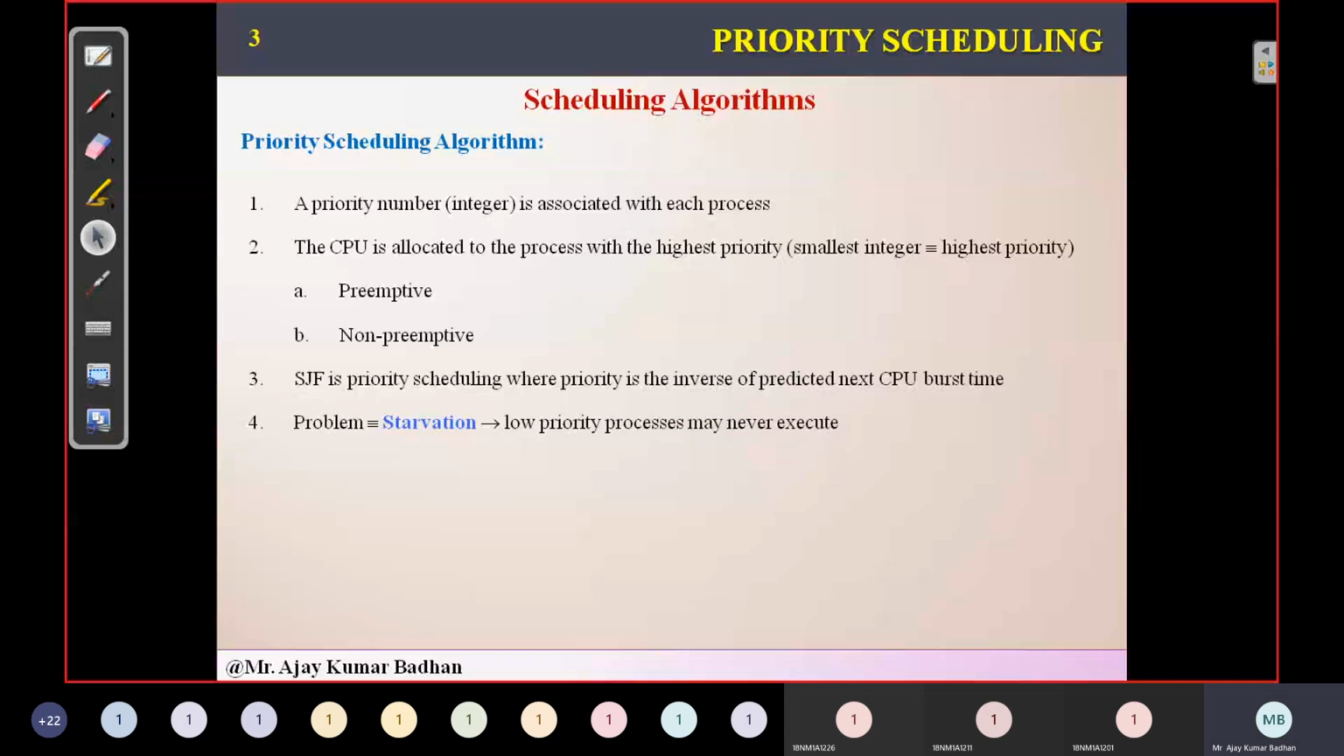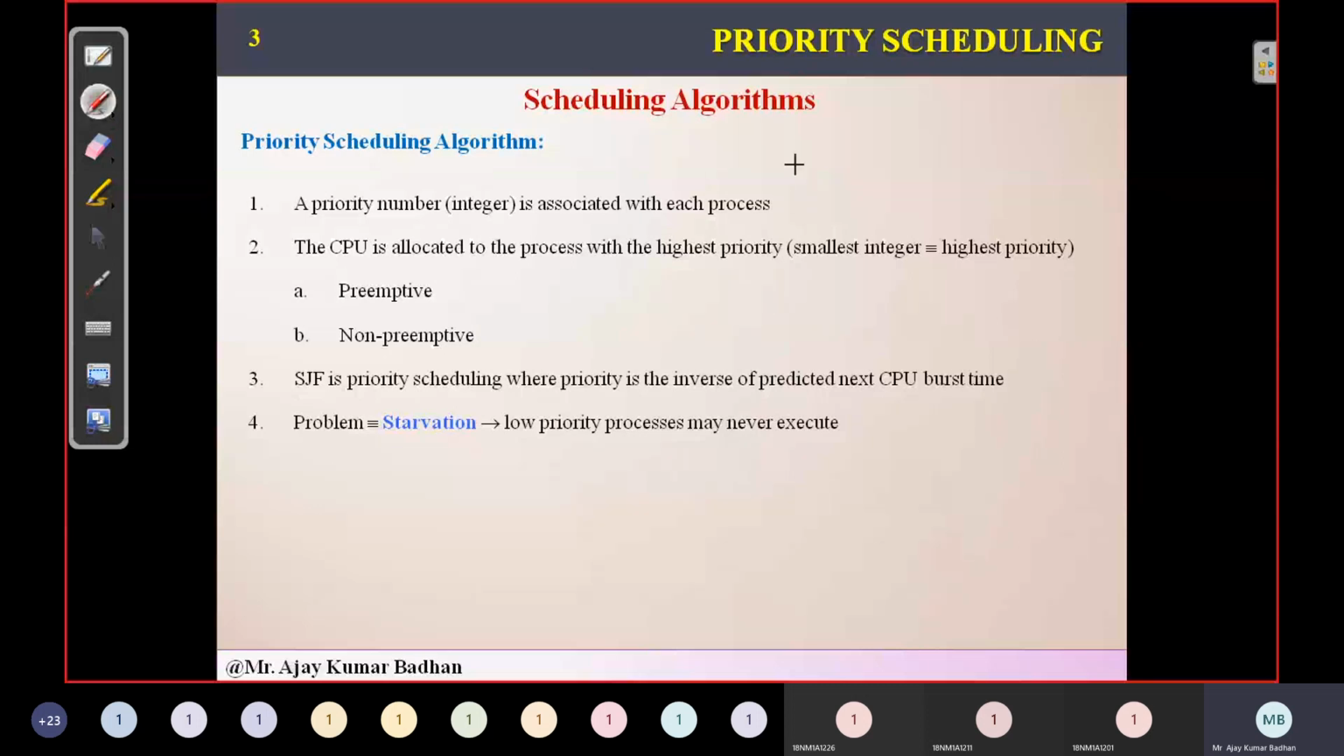One more thing I want to say is that this is almost equal to the SJF algorithm we discussed, but priority in this case is the inverse of SJF. In SJF, the process with the shortest CPU burst is executed. But here, priority is the inverse: the higher the CPU burst, the lower the priority, and the lower the CPU burst, the higher the priority.